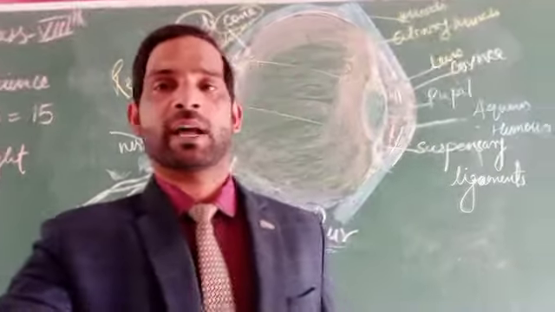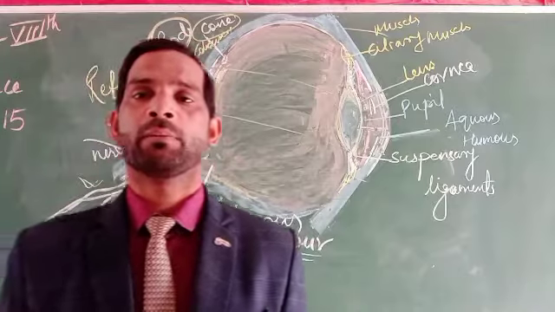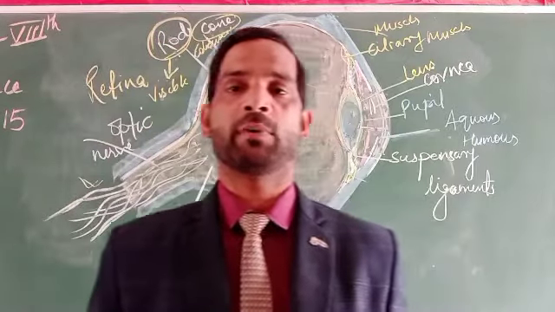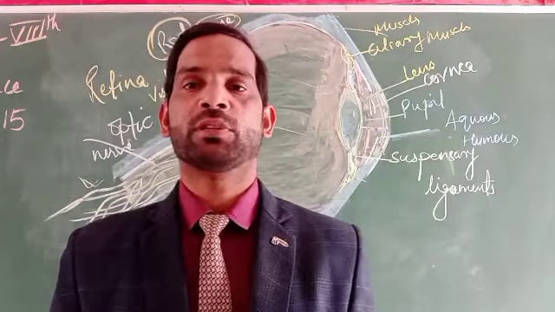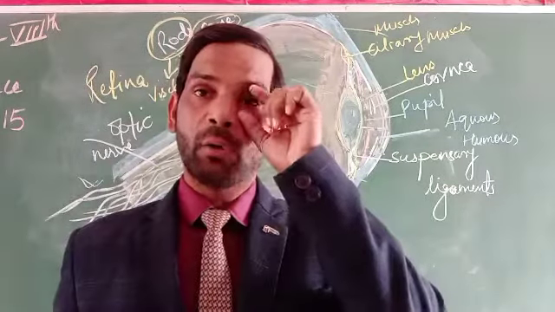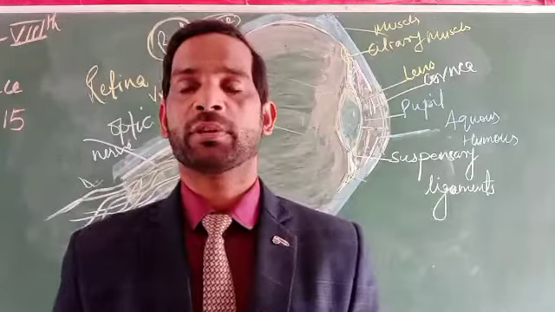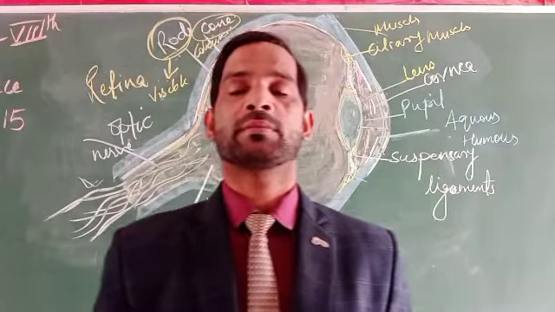We have seen our eyes. When you look at your eyes in front of a mirror, what different structures do you see? You see the two most important parts of the eyes. What are these? The outer black portion, which is circular in nature, and the second one is white.